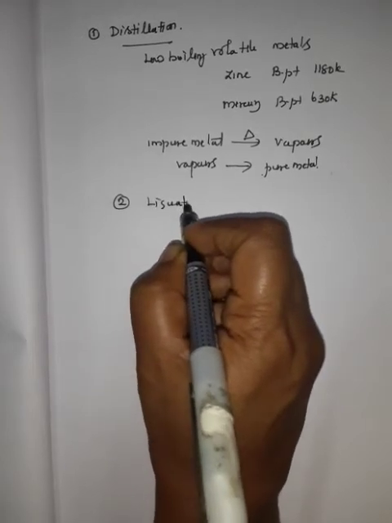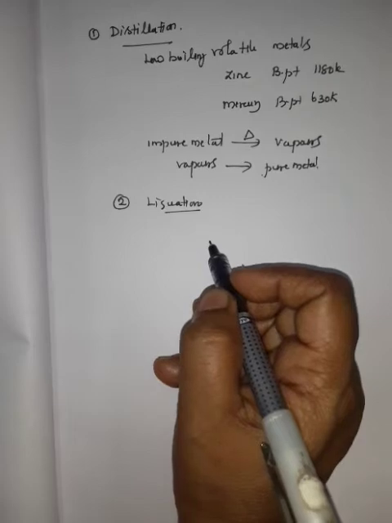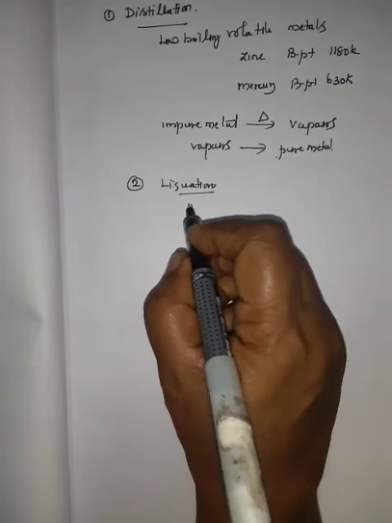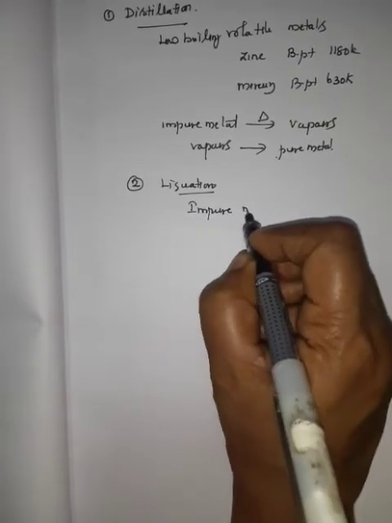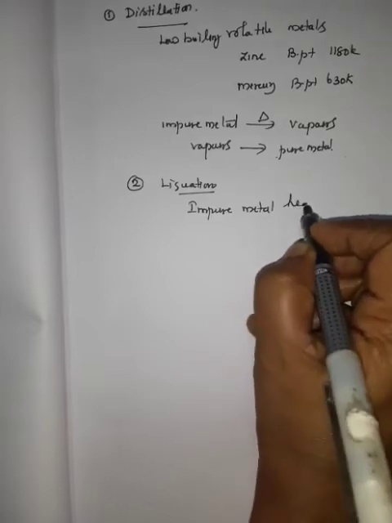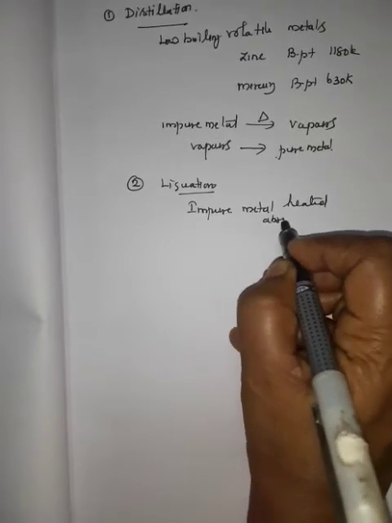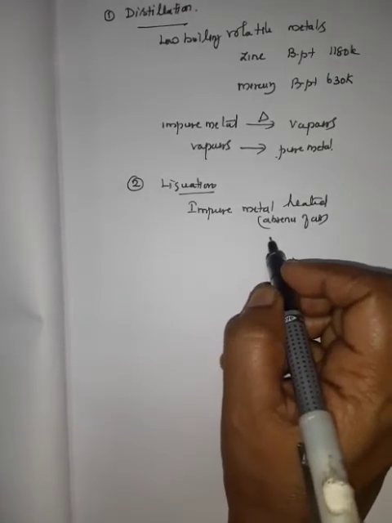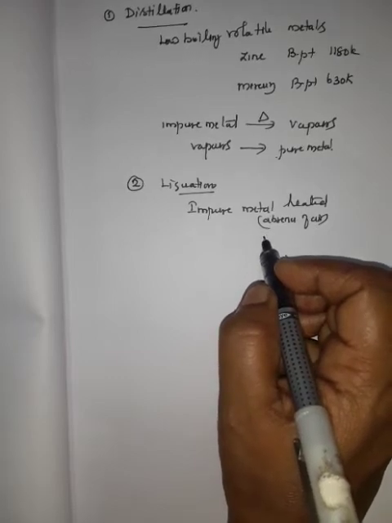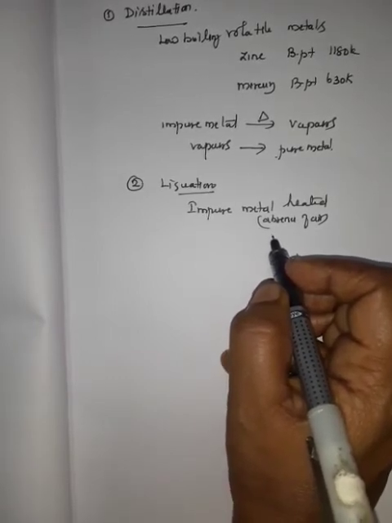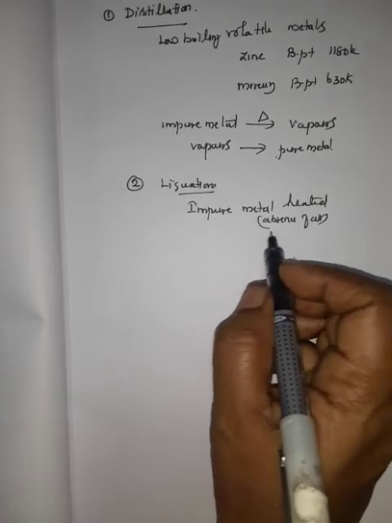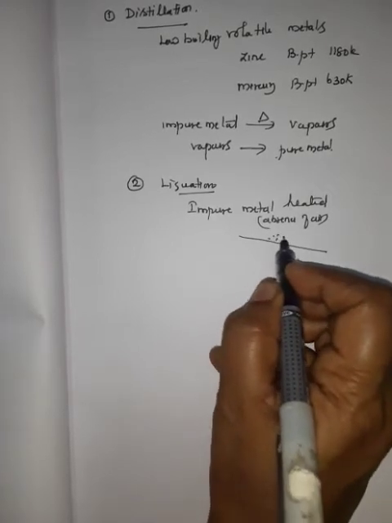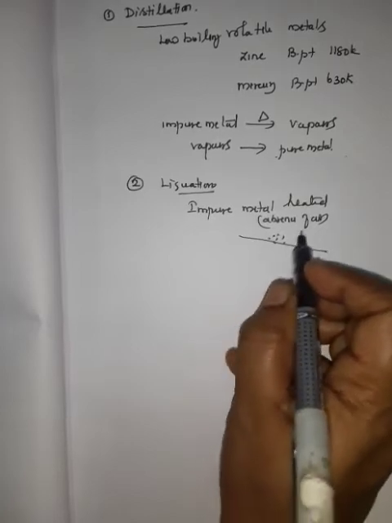Next, liquation. In liquation, the impure metal is heated, but in the absence of air. I have sent the video demonstrating liquation. You can see the diagram and the apparatus, how the process is carried out. The impure metal is heated in a sloping hearth like this, in the absence of air.